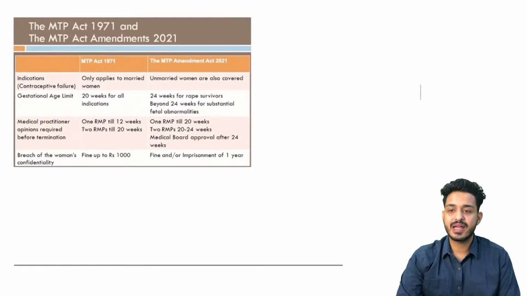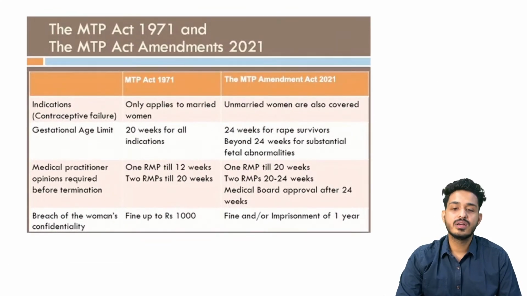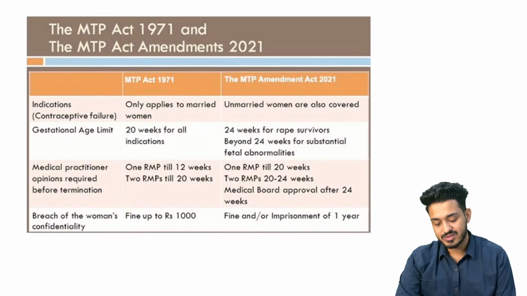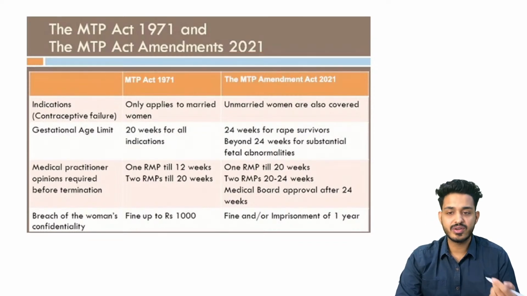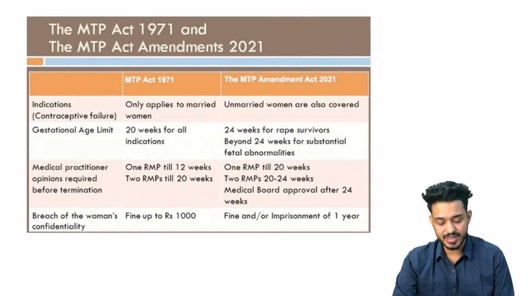The MTP Act that we are having, MTP 1971 Act, and now we are having the amendment, that is going to be the advancement we are having in 2021, right? So what are the points that you have to remember, right? What is the indication? Earlier it was limited to only married women. Now it is also for unmarried women also, right?